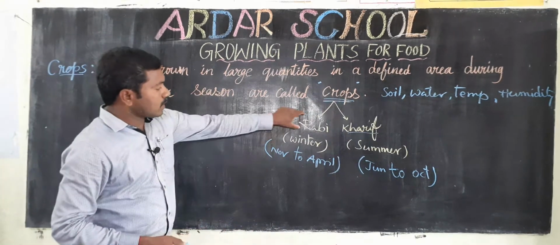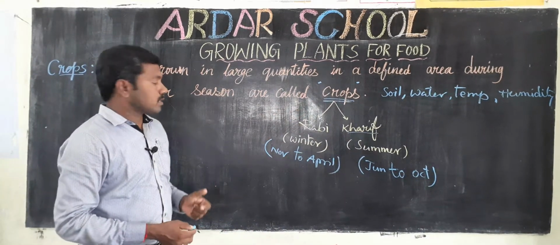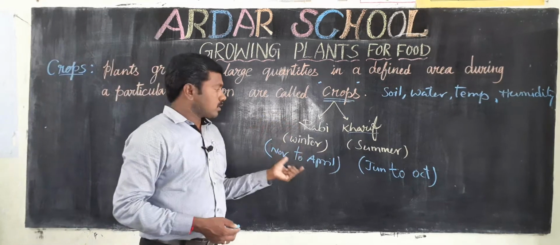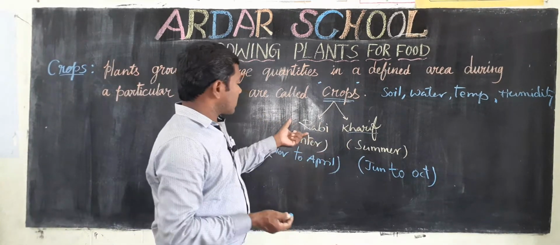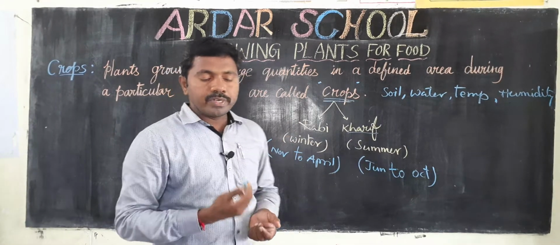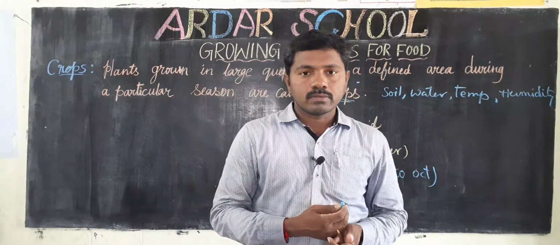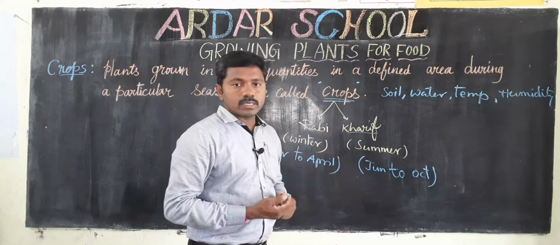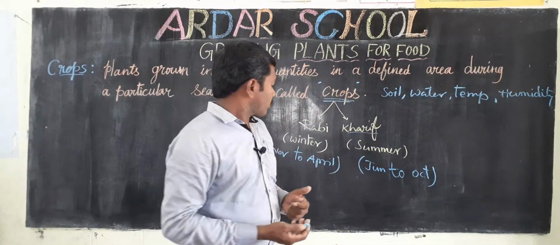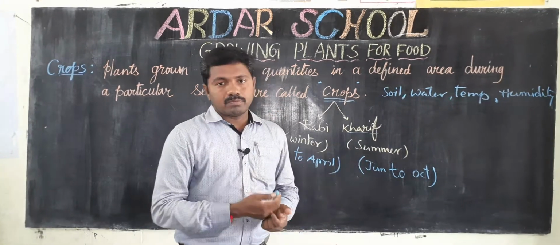So in the rabi season we grow some different crops, and in the kharif season we grow some different crops. In the rabi season we can grow wheat, mustard, like that. But in the kharif season we can grow paddy.